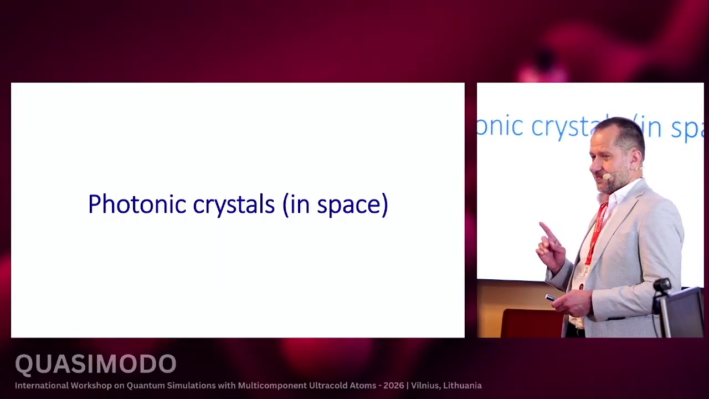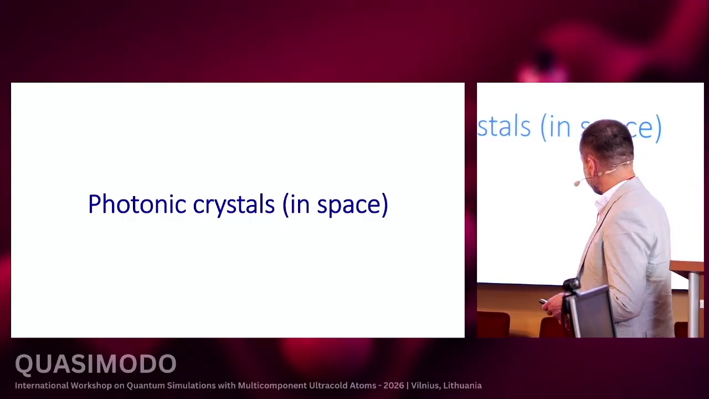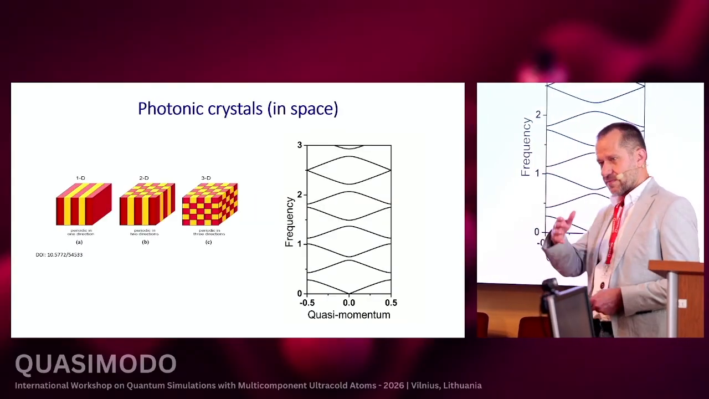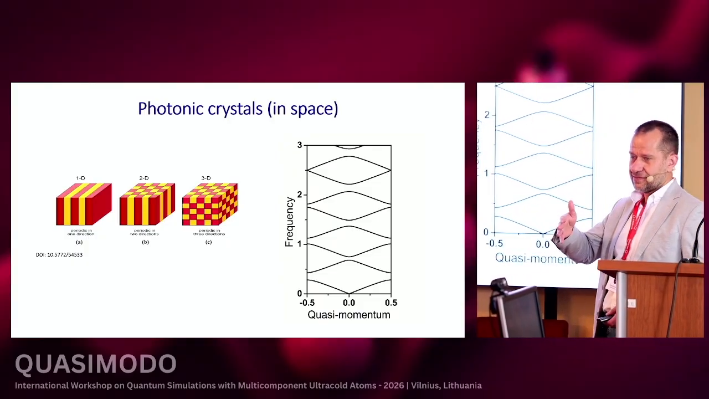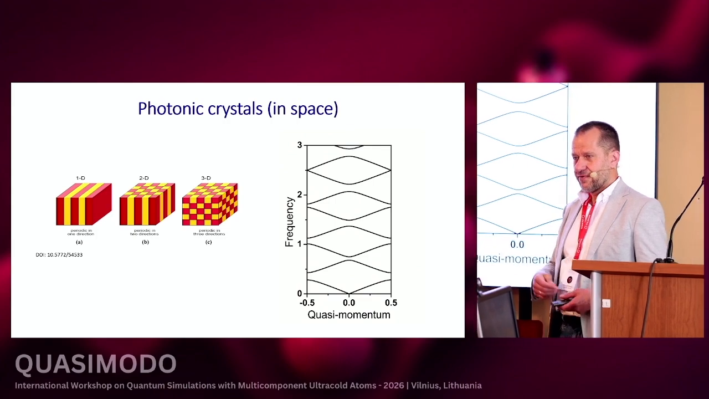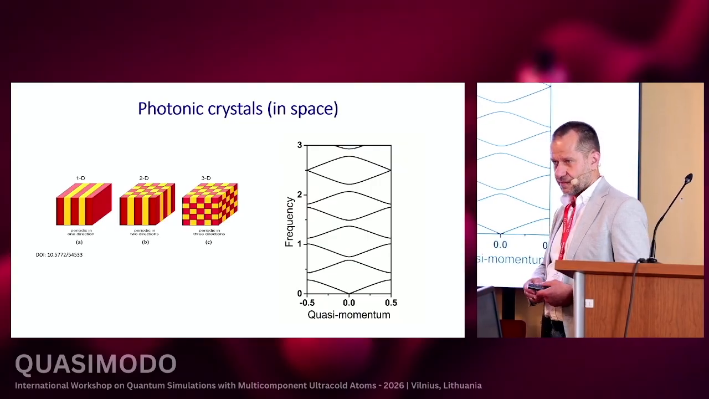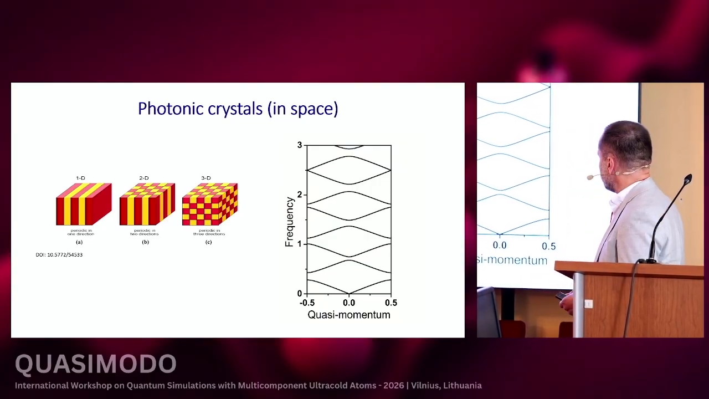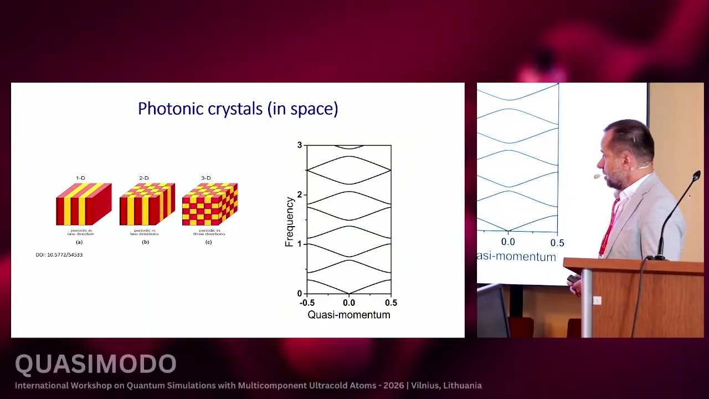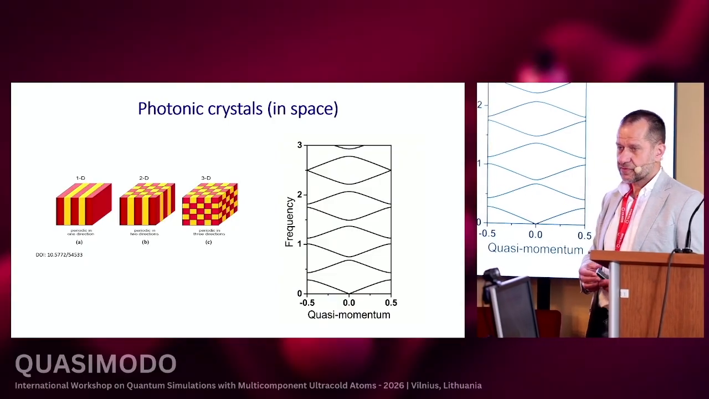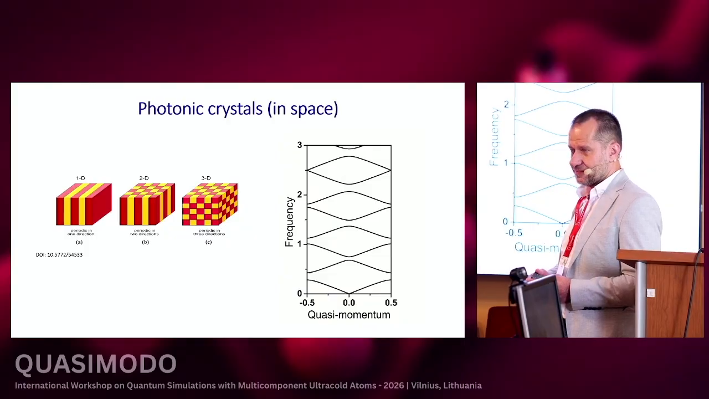Let me start with photonic crystals in space, more traditional crystals, just to begin. If we have an optical medium fabricated so that the refractive index changes periodically in space, then propagation of electromagnetic waves possesses solid-state-like properties. Especially, we can see band structure in the frequency or energy domain, meaning that there are gaps, and those gaps correspond to the frequencies for which electromagnetic waves cannot propagate in the medium.